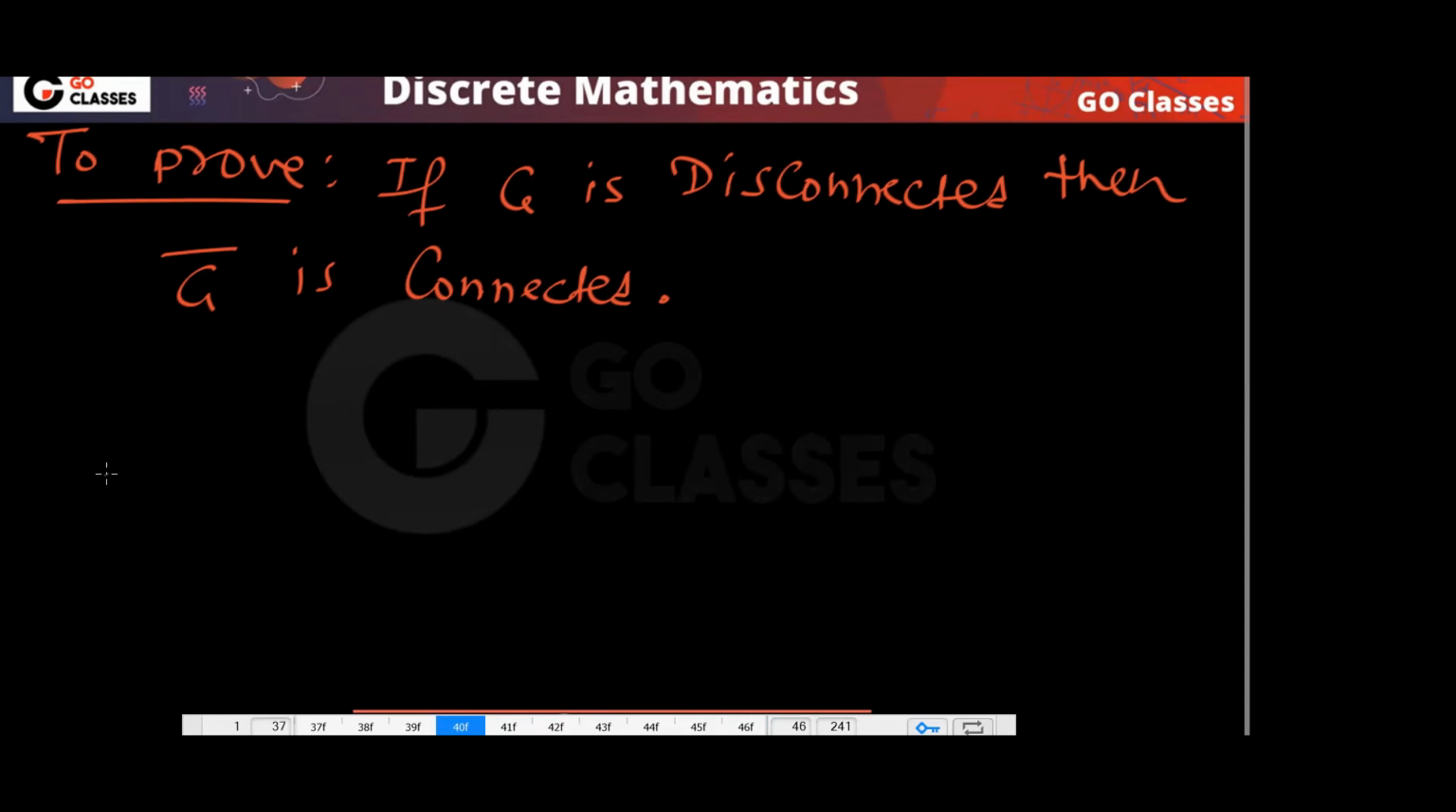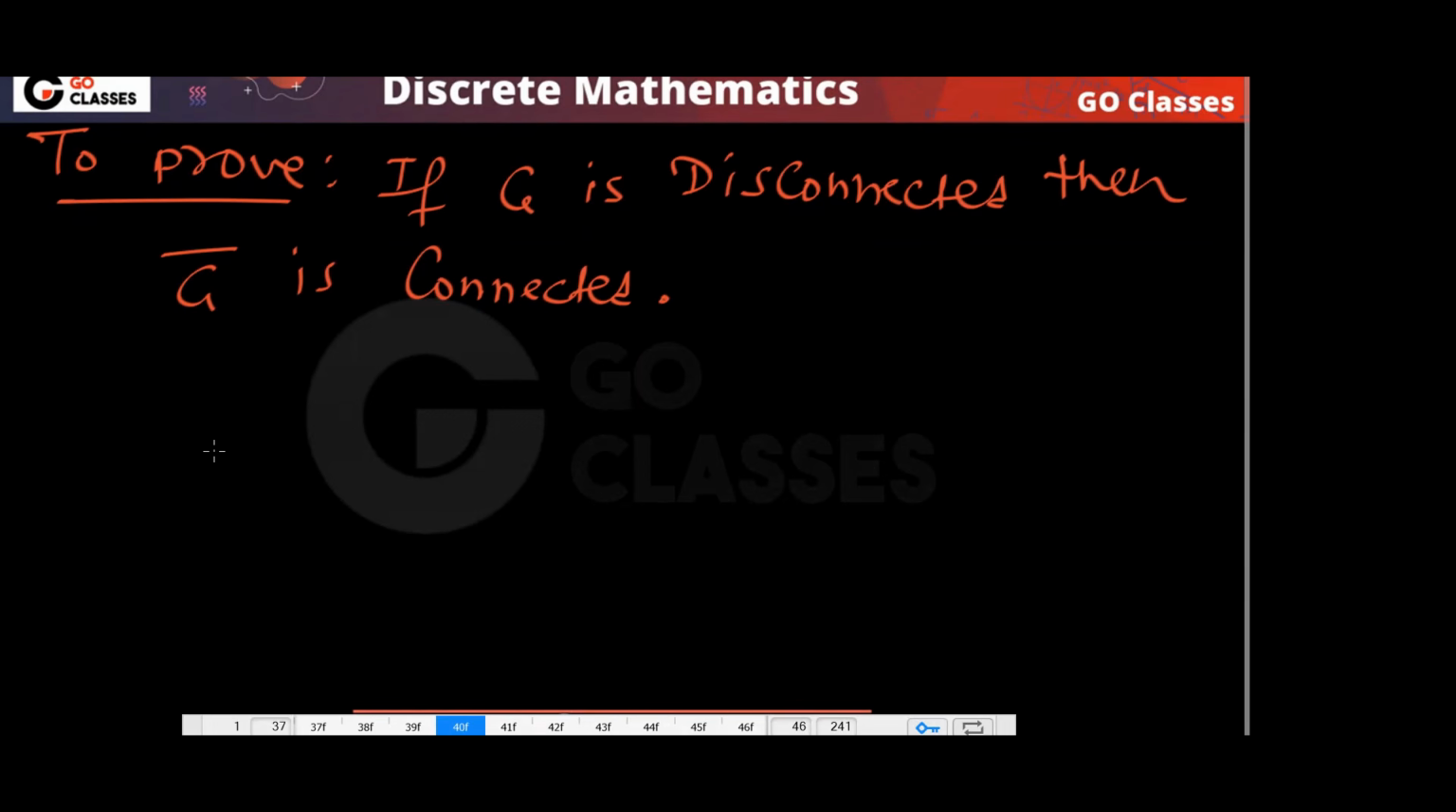Preeti is asking, can we say that for a complete graph, the complement is disconnected? Yes. What is the complement of a complete graph? Can anyone tell me? That is the edgeless graph, the null graph, correct or not? If you have K3, the complete graph on 3 vertices, then the complement will be the null graph on 3 vertices. And of course you can check that the complement of a complete graph will be disconnected if and only if n is greater than or equal to 2.